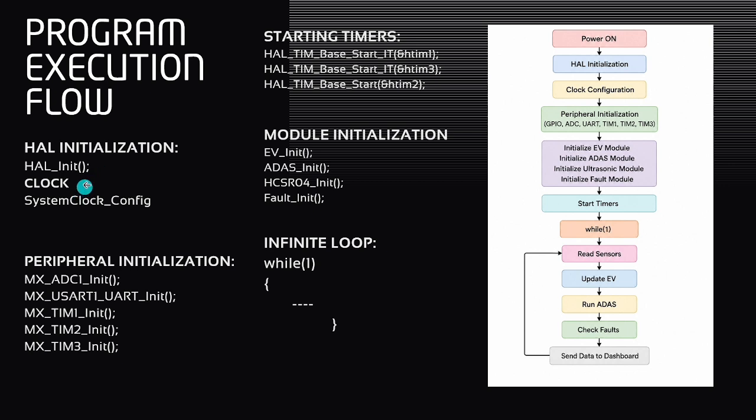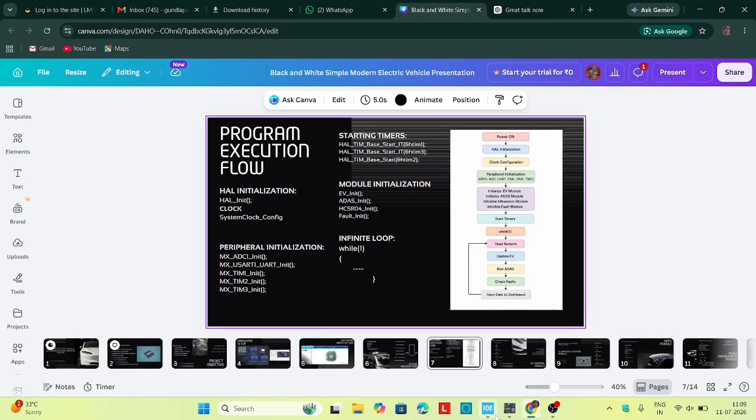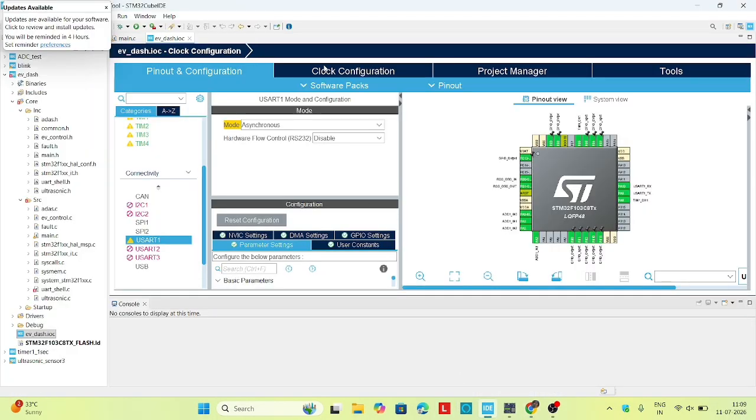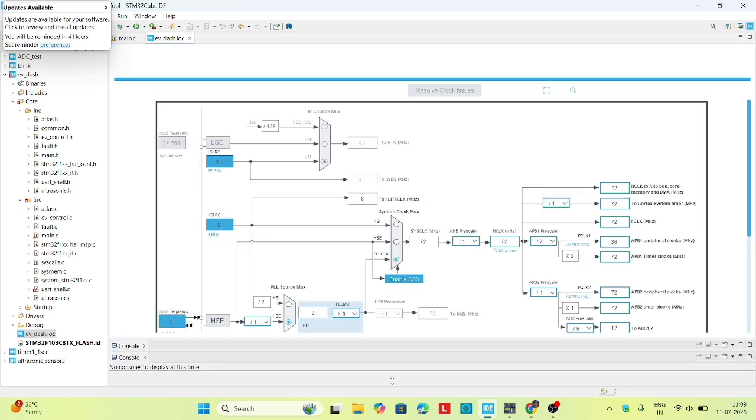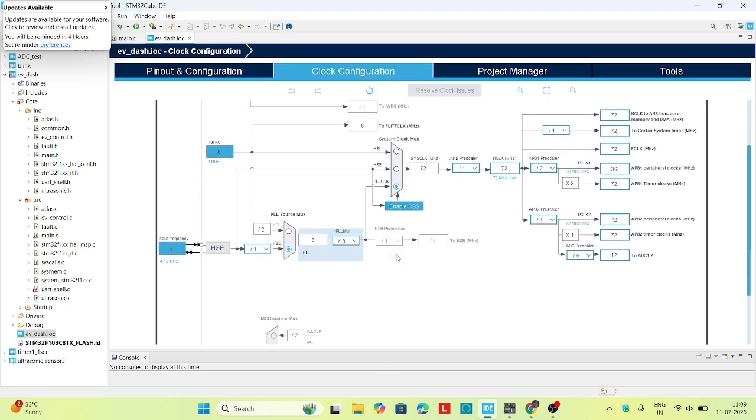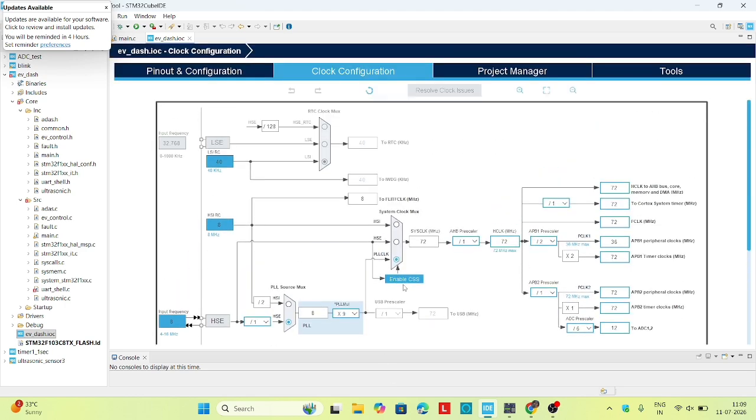Next, the clock configuration. After HAL initialization, the clock system is configured. Every peripheral like ADC, UART, and timers depends on the system clock. Proper clock configuration ensures accurate timing throughout the application. Let me show you our clock configuration. So this is the clock configuration we used in this project.